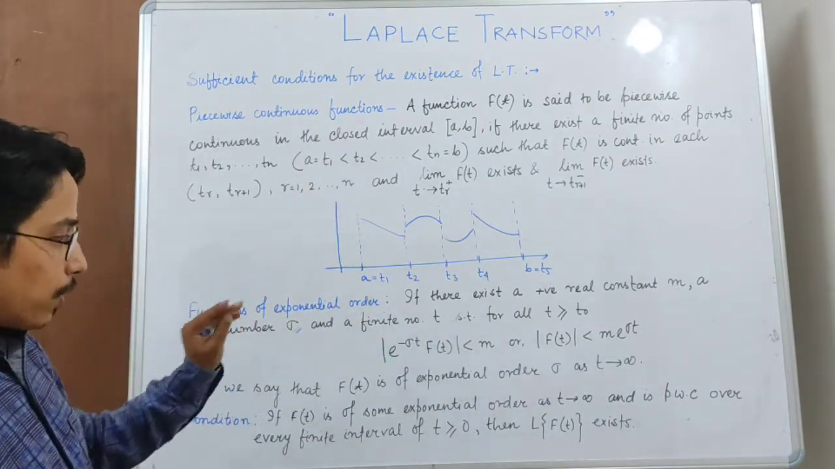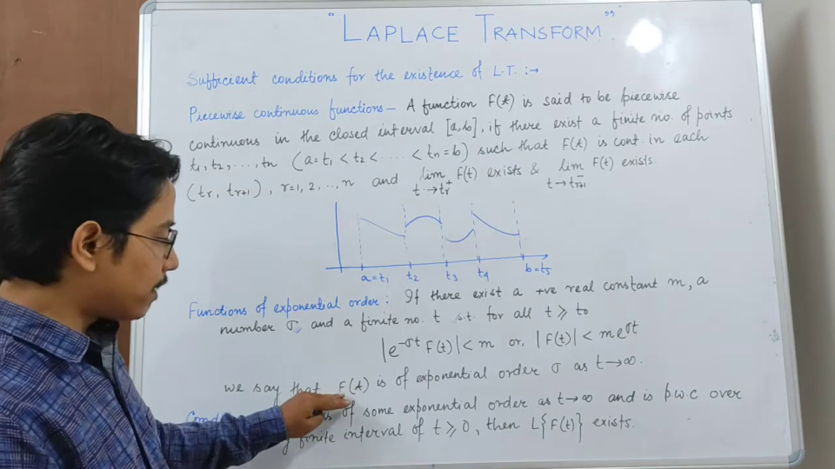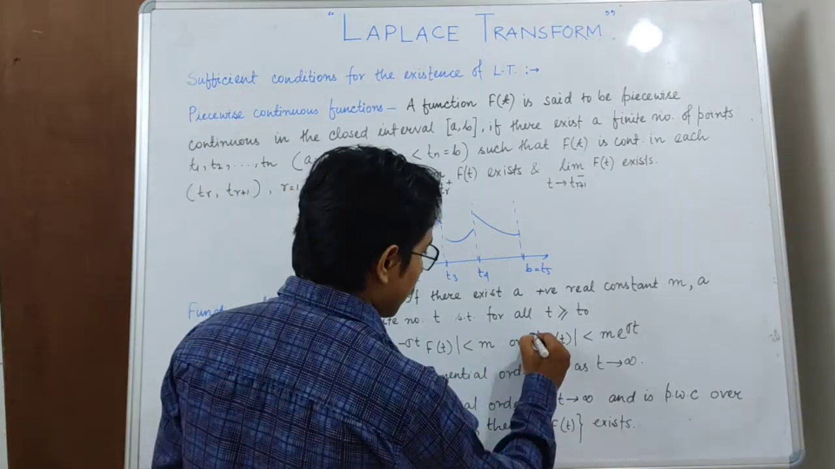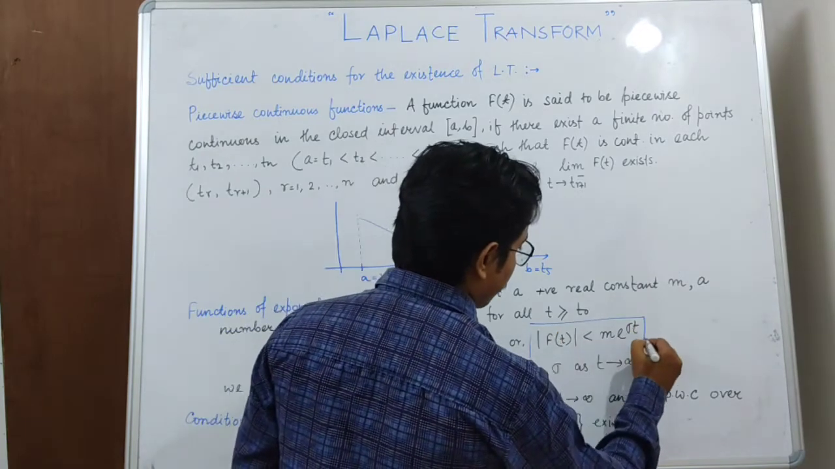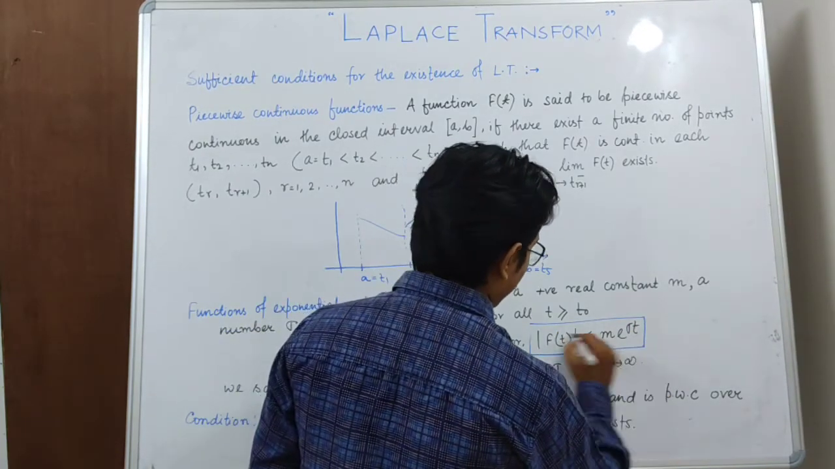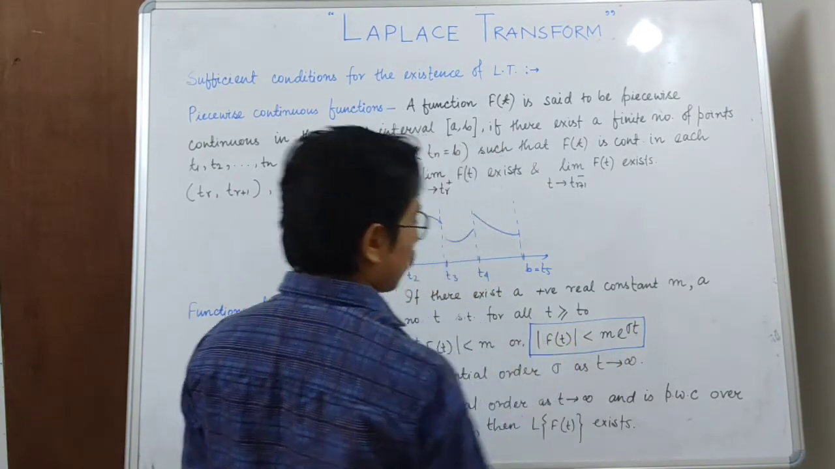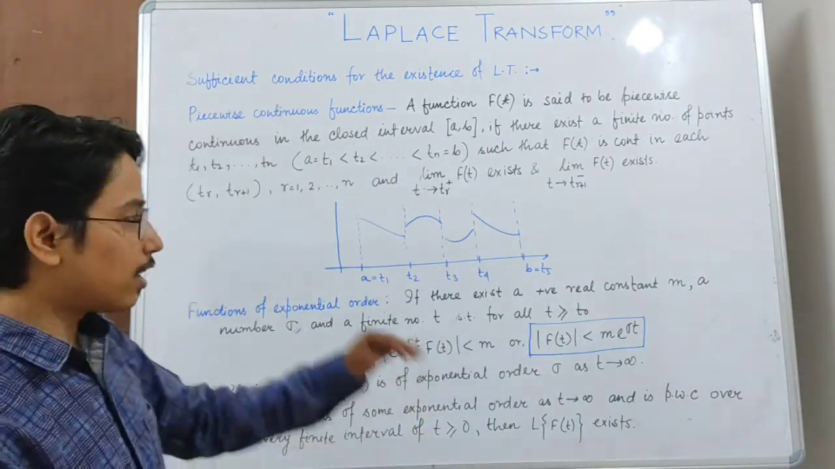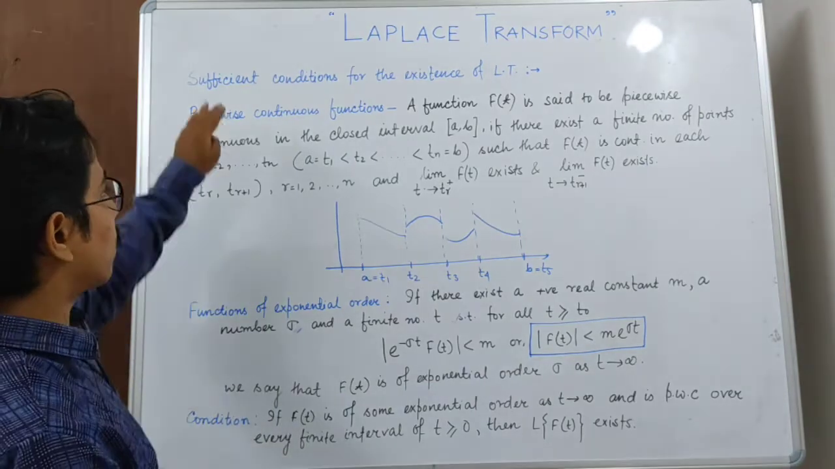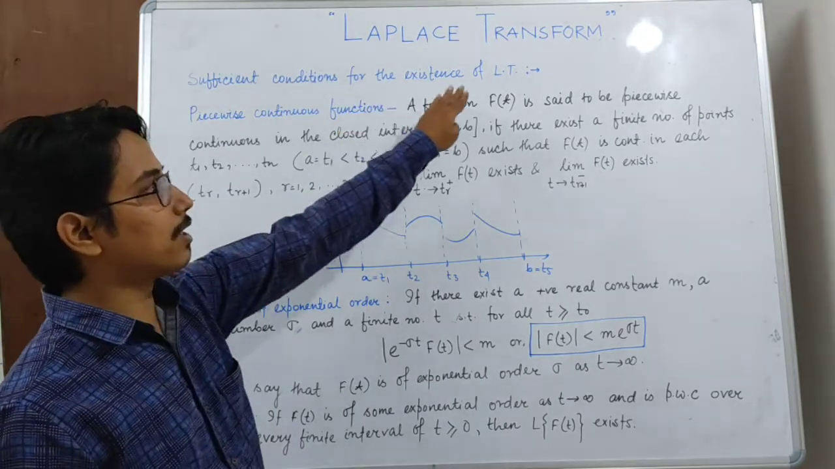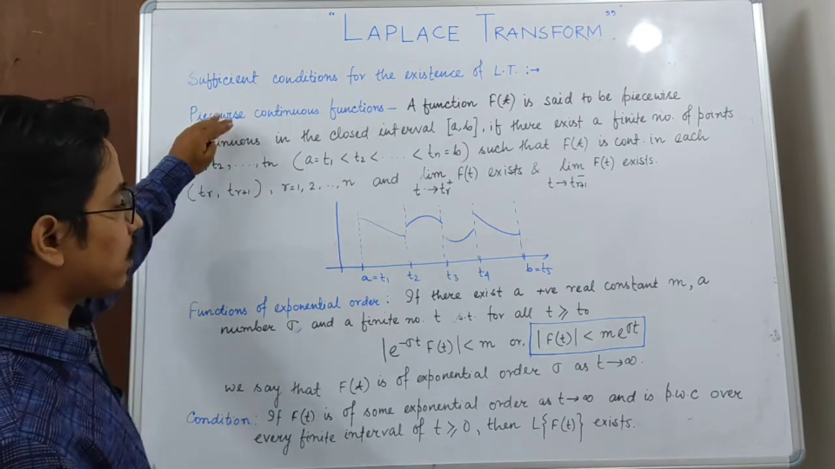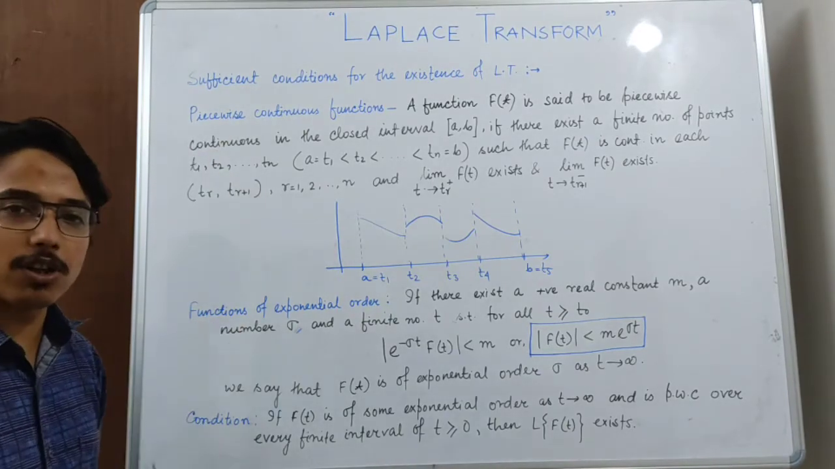So what is the condition? That f is said to be of exponential order sigma if f satisfies this relation as t tends to infinity, or for some t greater than or equal to t0. So these are the two definitions that we require for the sufficient conditions for the existence of Laplace transform. The first one is piecewise continuous function, and the second one is function of exponential order.